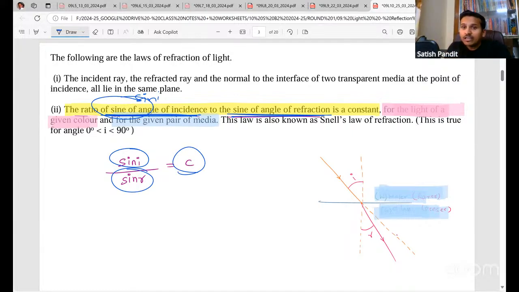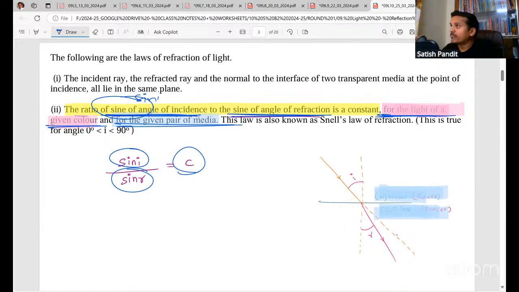For light of a given color and for a given pair of media, these are extremely important. I'll discuss all this later on, but you have to write this condition also. For light of a given color is very important because when the color changes, the wavelength changes, and when the wavelength changes, the speed also changes. That is why it is important.